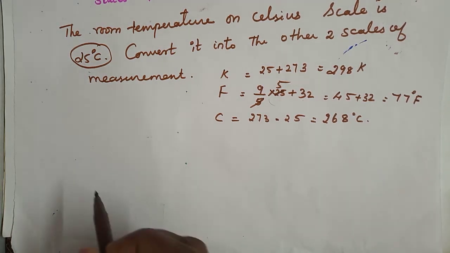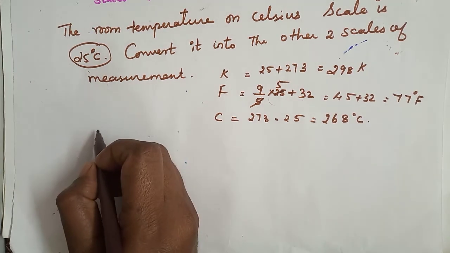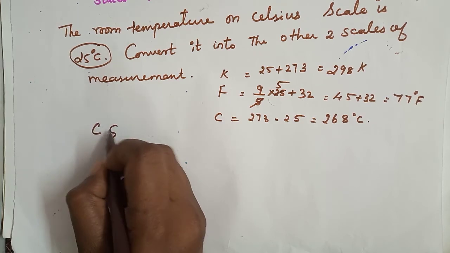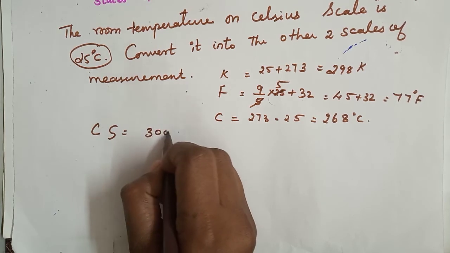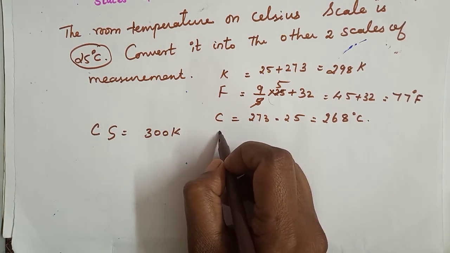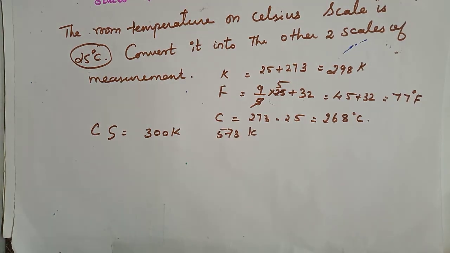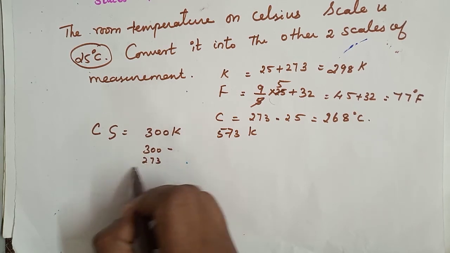Okay, now two more examples we can see. Convert the following temperatures to the Celsius scale. So Celsius scale means what? We have 300 Kelvin and 573 Kelvin. Celsius scale means 300 minus 273.